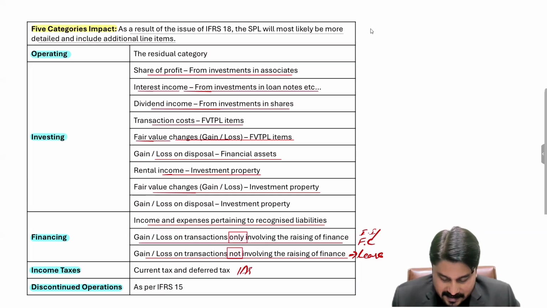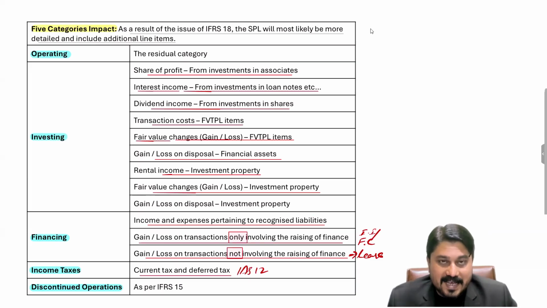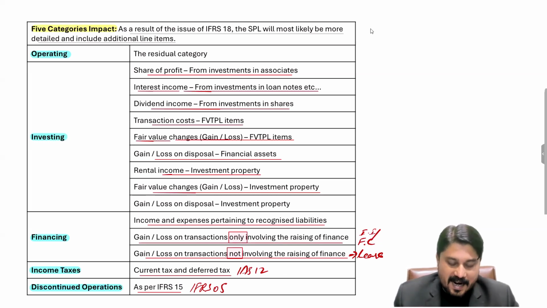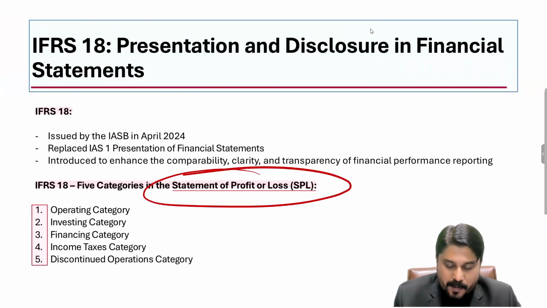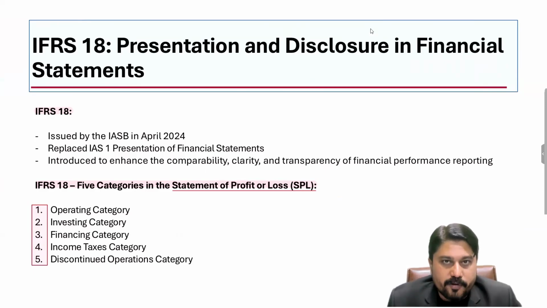Thereafter, any taxes calculated according to the guidance of IAS 12 are to be reported separately in the category of income taxes, and any assets and discontinued operations as per IFRS 5 guidance. According to the IFRS 5 guidance, if there are any discontinued operations, they are to be reported separately in a category named discontinued operations. So till now, what we have discussed is that once IFRS 18 was introduced, the major change was with respect to the SPL, and now the statement of profit or loss is to be prepared considering 5 different categories.